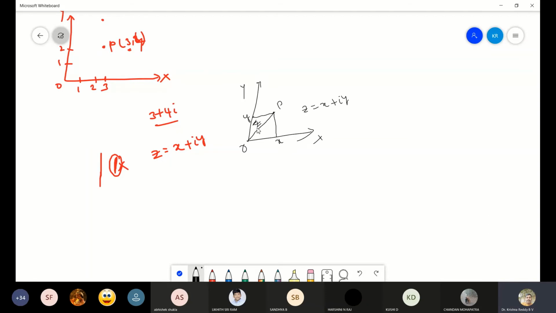So the representation of a complex number in a coordinate system is called an Argand diagram. Here I have considered 3 plus 4i. 3 is a real number, 4 is also a real number along the y-axis, where i is the imaginary number.